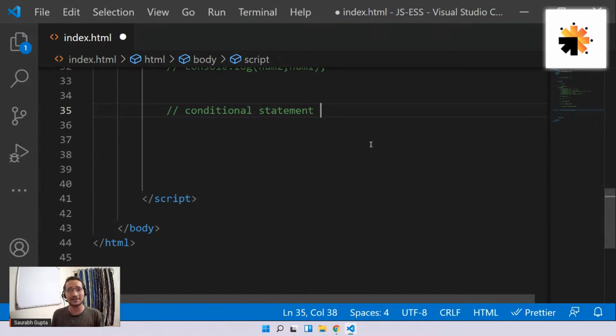That is only one example. There are a lot of things. For example, let's say a site where you want to upload a PDF. You submit a form without uploading a PDF, and it gives you an error: please upload a PDF. Somewhere it is checking: if the PDF file is uploaded, then only allow him to submit. Otherwise, don't allow him to submit. That means somewhere there is a condition. So almost every site in the world has conditions inside its code, guys. And that's where conditional statements help you. Is that clear, everyone?